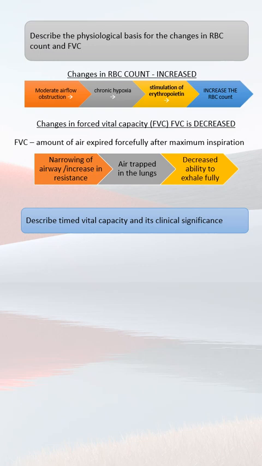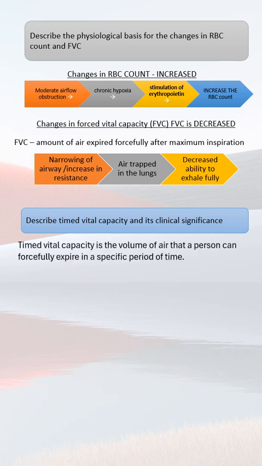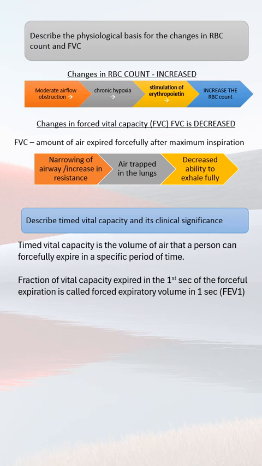Now the fourth question is, describe the timed vital capacity and its clinical significance. Timed vital capacity means the volume of air that a person can forcefully expire in a specific period of time. The fraction of vital capacity that is expired in the first second of forceful expiration is called FEV1, or forced expiratory volume in first second.